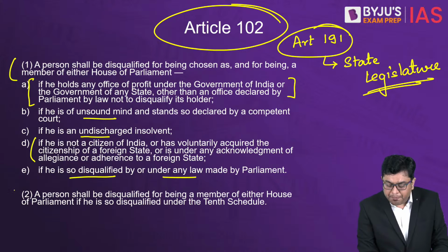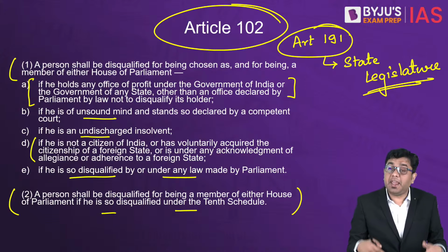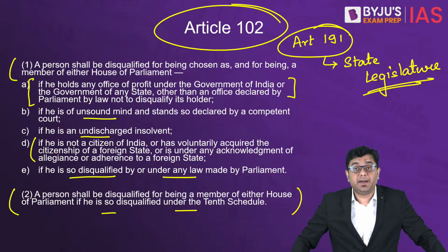Now, a person shall be disqualified for being a member of either House of Parliament if he is already disqualified under the 10th Schedule.